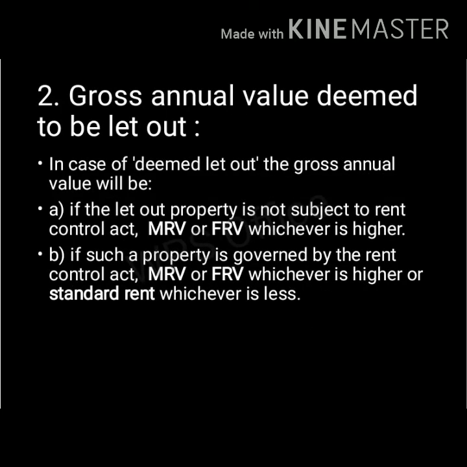Subpoint 2. Gross annual value deemed to be let out. If one is fortunate enough to own more than one house property, using all of them for self-occupation, in such a case, only one house of his choice is treated as self-occupied and all other houses will be considered as deemed to let out.